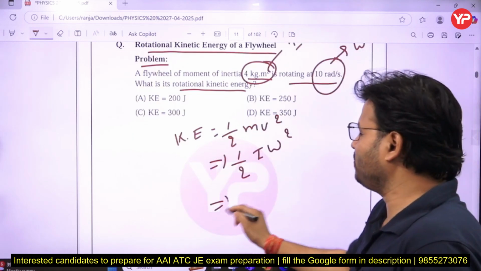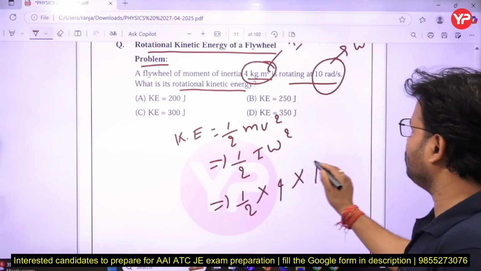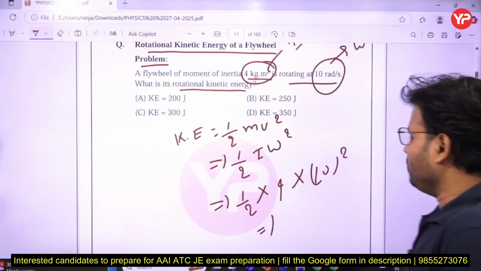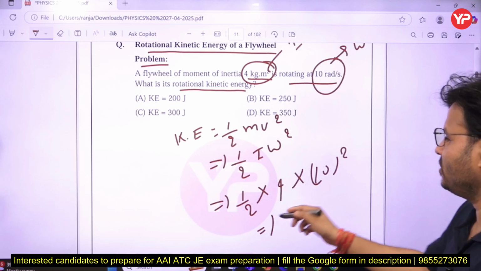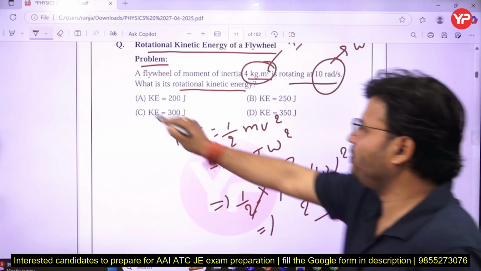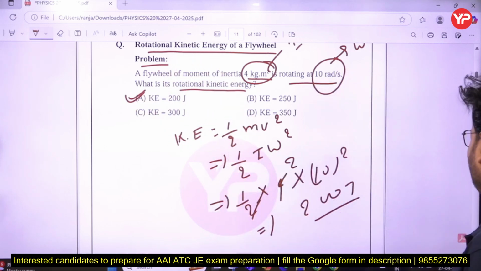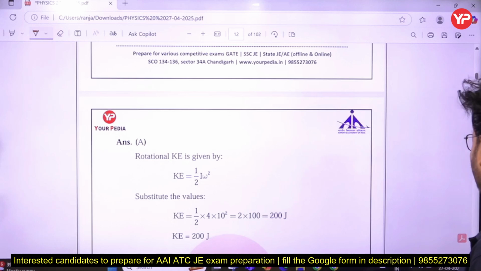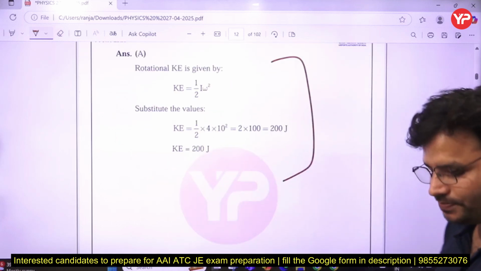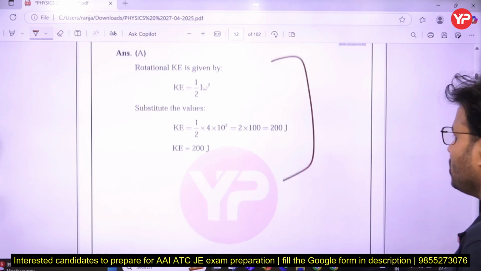Just put the values. Simple question. It is half, instead of I we put 4, and omega square is 100. By solving this we get 200, since half of 4 is 2 and 2 times 100 is 200. So A is the right answer. It was a simple question, but you have to remember that one formula. Next, I will slightly increase the difficulty level. You can see here half I omega square. Clear now, my dear friends? That is the next question on your screen.